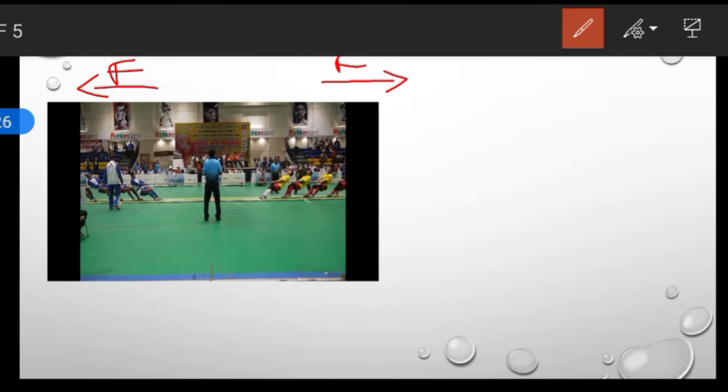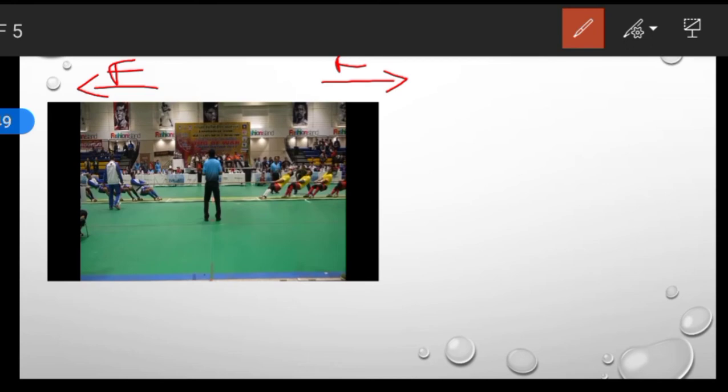Now when both of the teams are applying forces in opposite directions, and the magnitude of both the forces is the same, then what happens? None of them wins because both of them are applying equal forces in both directions, right?